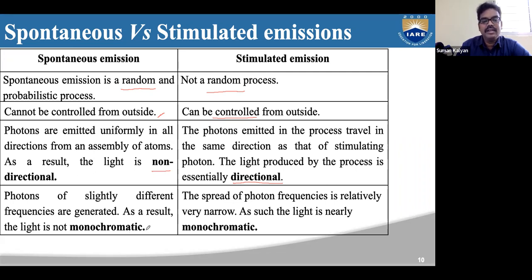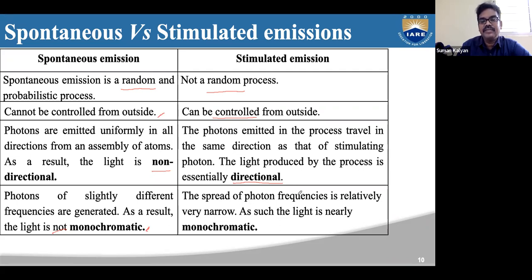And here the photons emitted will have slightly different frequencies. Therefore, they are not monochromatic. Monochromatic means all the waves should have the same wavelength or same frequency. Because of this, different frequencies will be generated here, so the light will not be monochromatic.